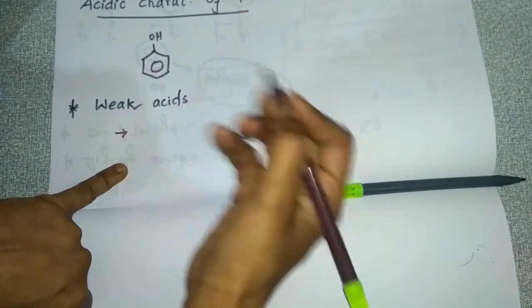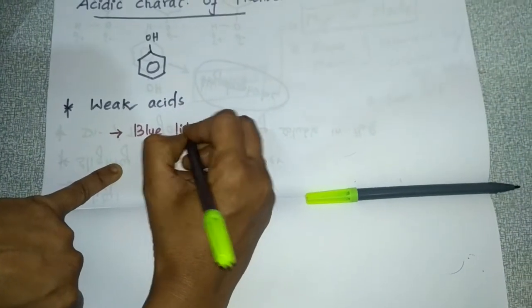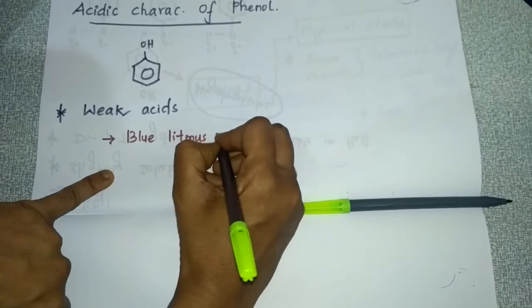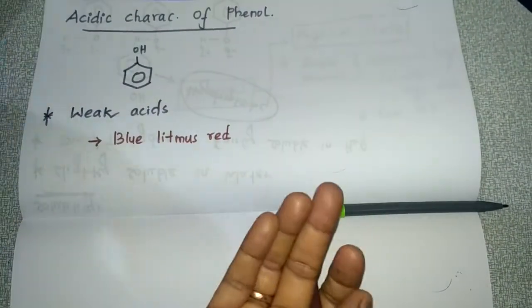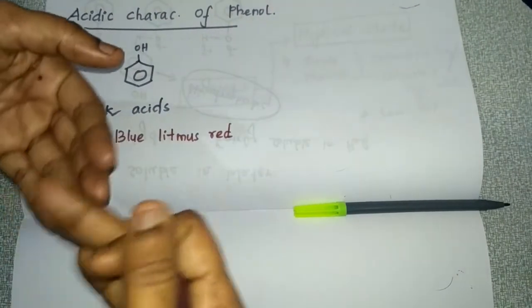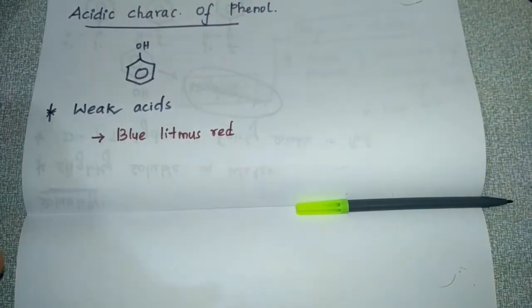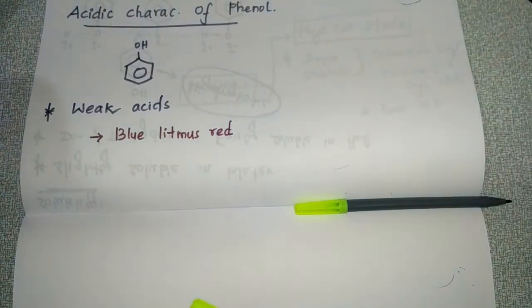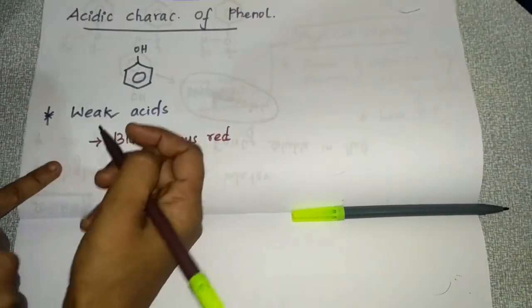The first point is phenol will turn blue litmus red. If it is an acid, definitely the color change will be from blue to red. So phenol will change blue litmus red, but alcohols are neutral to litmus. There won't be any color change if you take alcohol.